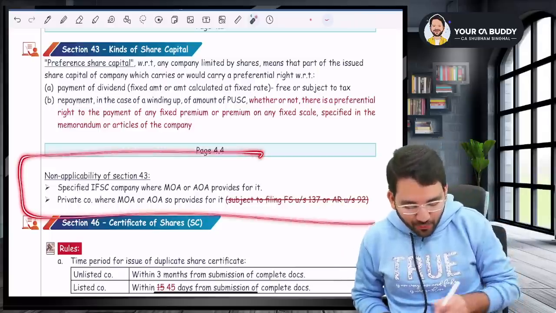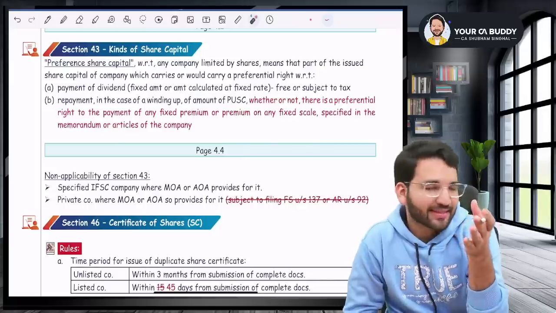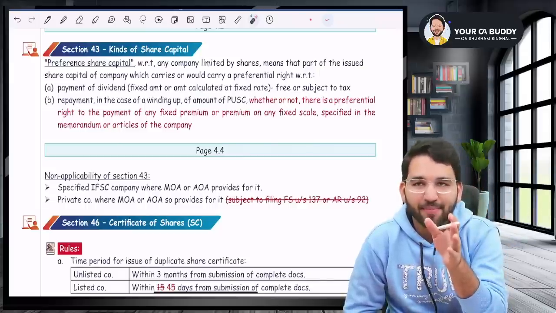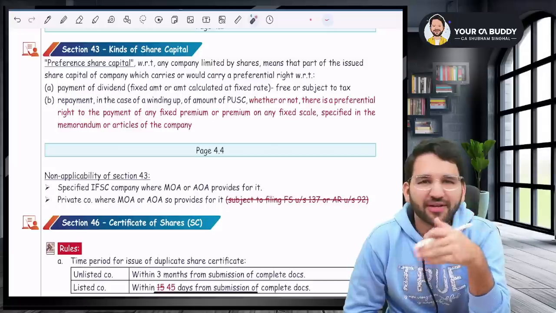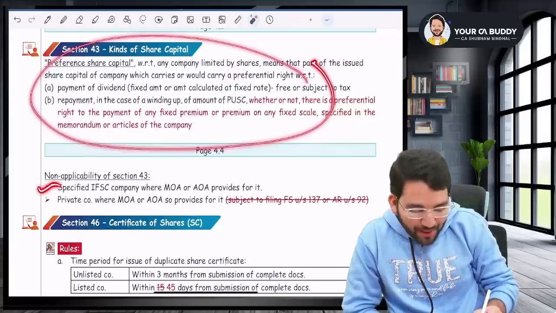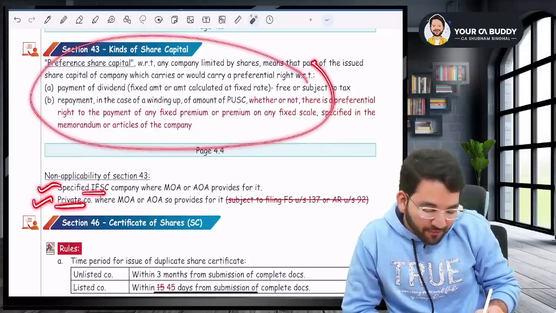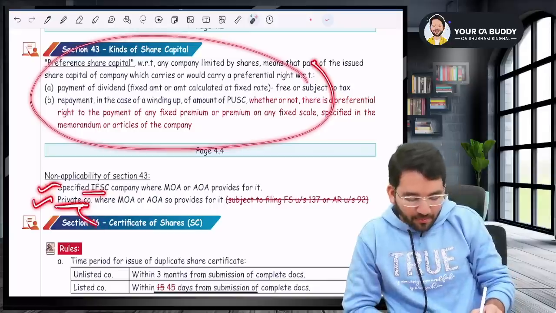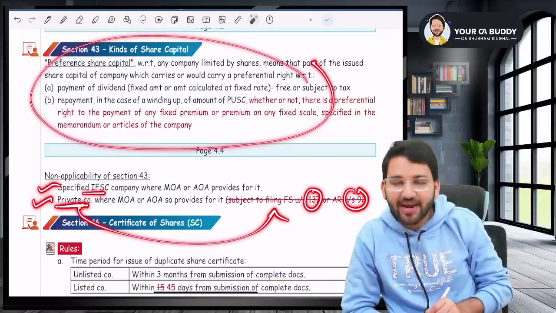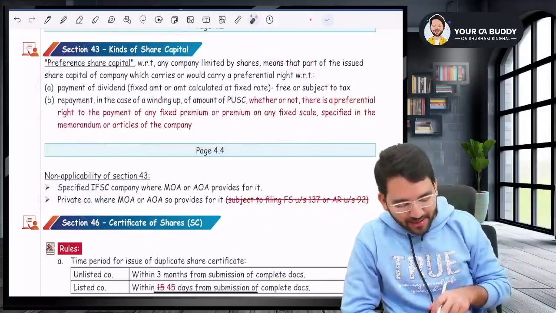We don't even read this portion, sir. Section 43 is not even an important section. But what does Section 43 say? That there are equity share capital and preference share capital, and for preference share capital, there are preferences with respect to certain things. But whatever is written in Section 43 is not applicable to an IFSC company. It is not applicable to a private company also. But for a private company, we used to say provided they comply with Sections 137 and 92, but we have removed that condition now. A very tiny amendment.